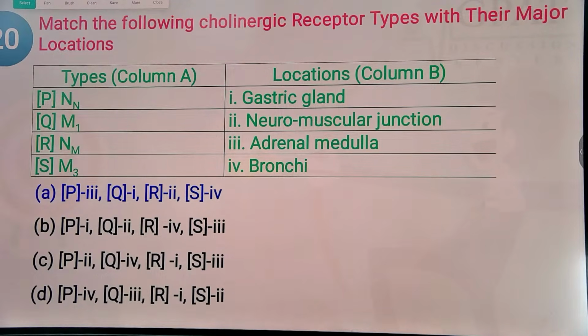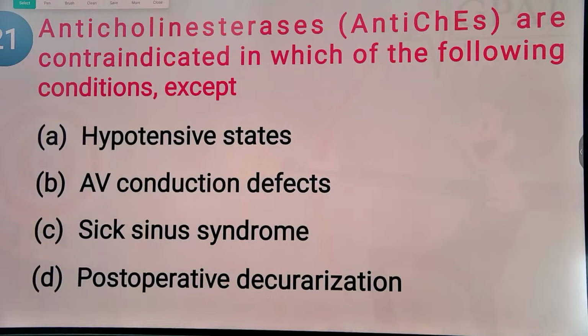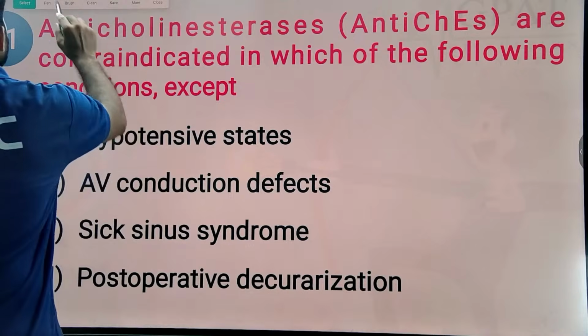So receptors are like formulas for pharmacology, so you must go through the receptor basics. NN receptor, NM along with their location, muscarinic, nicotinic receptor. Muscarinic receptors are G-protein coupled. Nicotinic receptors are ion channel receptors. Next,